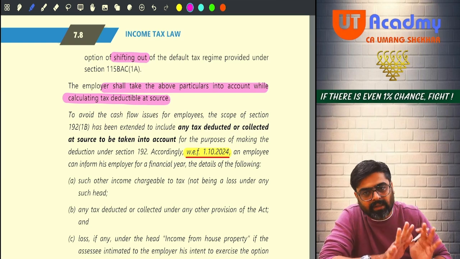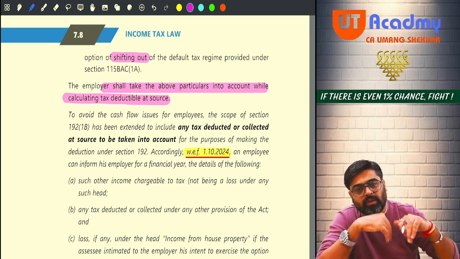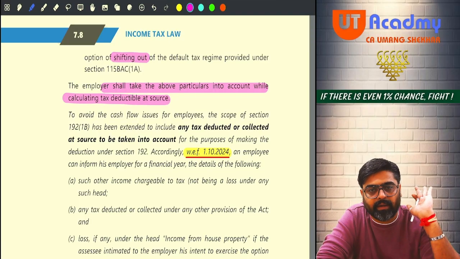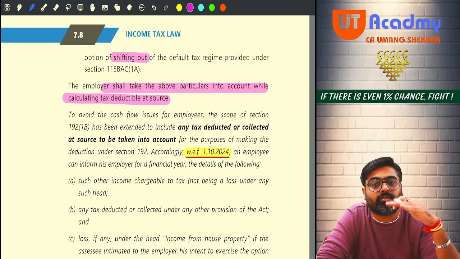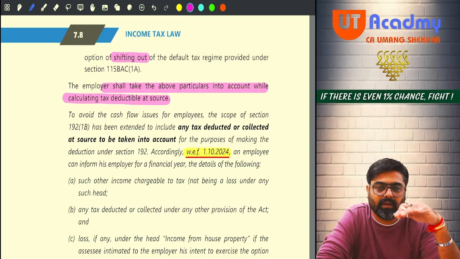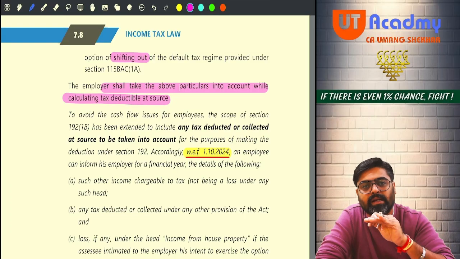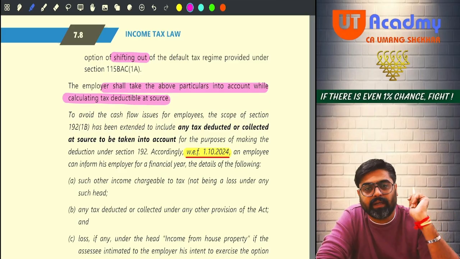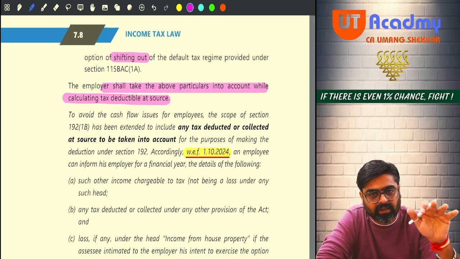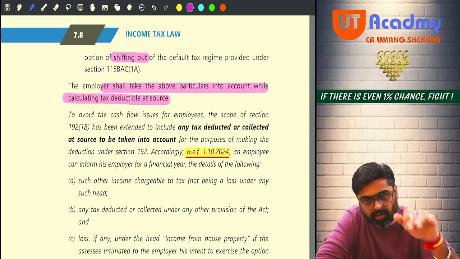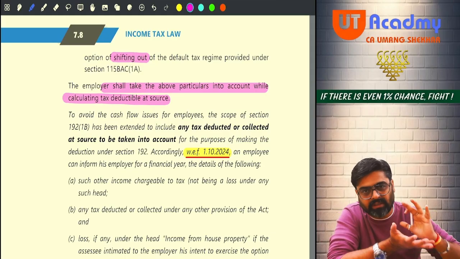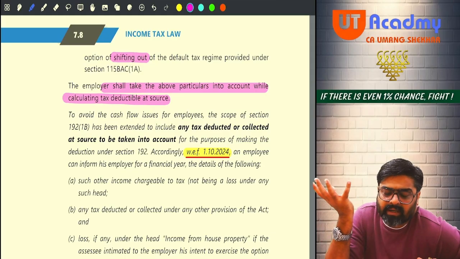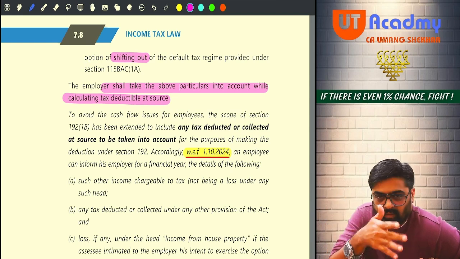Now we will consider all these details declared by you along with your salary income. We are going to calculate your tax liability. Whatever tax liability we have calculated, that is the tax for the entire year. Out of that, some tax we have already deducted till January, because we are giving you the declaration in the month of February. In February, we are calculating your total income and your total tax liability for the full year. Out of this tax, some tax we have already deducted during the last 10 months till January. We will reduce that.